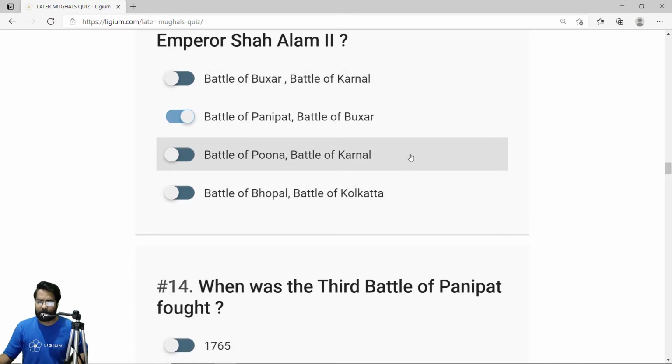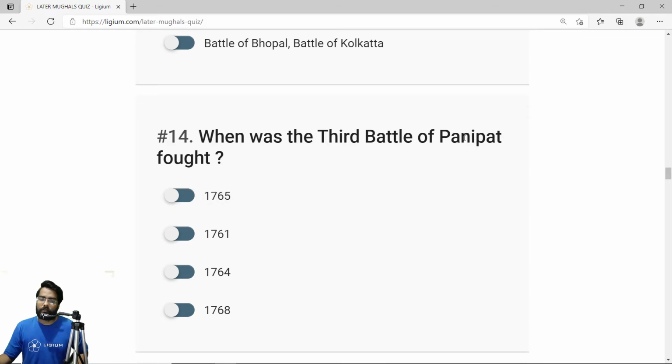Option B. When was the third Battle of Panipat fought? It was fought in 1761. It was fought between the Afghans led by Ahmad Shah Abdali and the Marathas. The Marathas were defeated. So the correct answer is 1761.